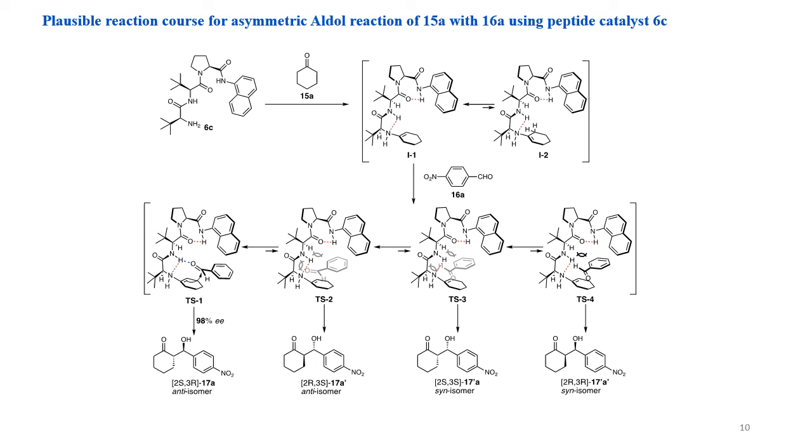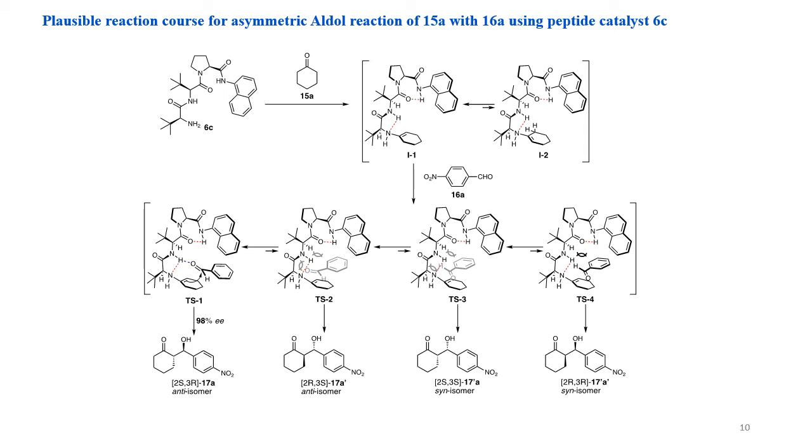Intermediate 1 may exist as intermediate 1, which has less steric interaction than intermediate 2. Subsequently, the more stable enamine intermediate 1 attacks 4-nitrobenzaldehyde 16A through possible transition state 1 to transition state 4.